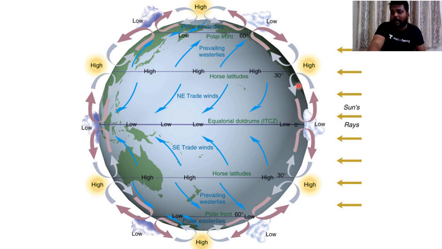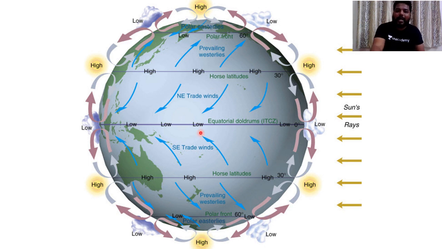For example, during summer solstice, this equatorial low pressure belt generally shifts here. And during winter solstice times, the equatorial low pressure belt shifts here. So because of this shifting of low pressure within the tropics, we consider this equatorial low pressure belt as ITCZ, that is Intertropical Convergence Zone.